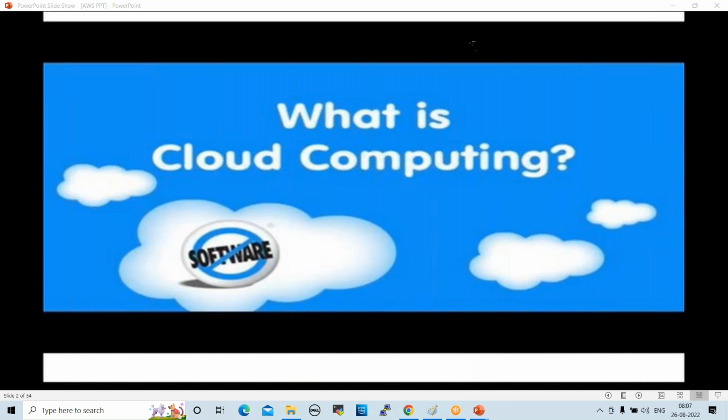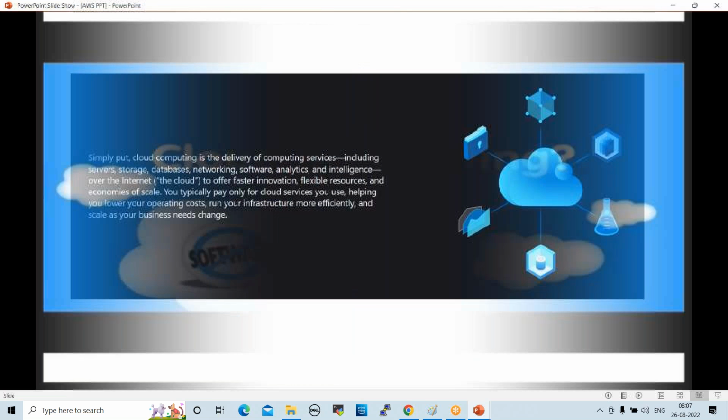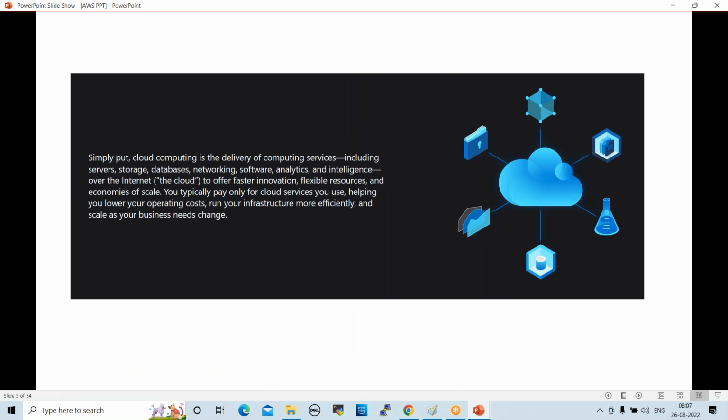Right. I collected some definitions from Google, so I'll show you that. Simply put, cloud computing is the delivery of computing services, including servers, storage, databases, networking, software, analytics, etc. What does it mean?